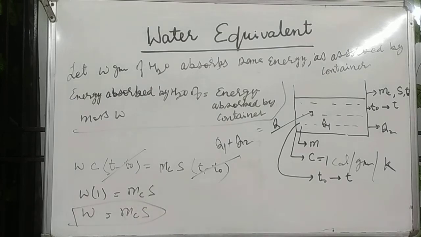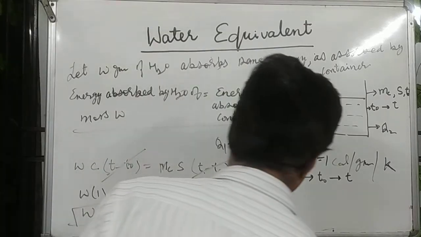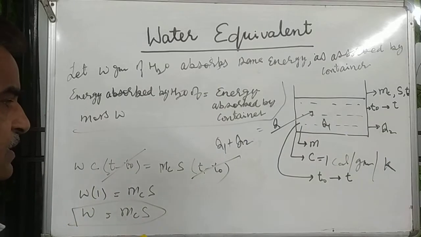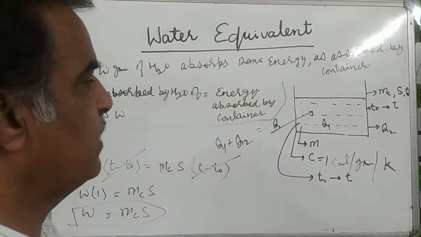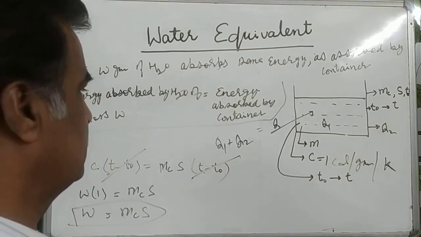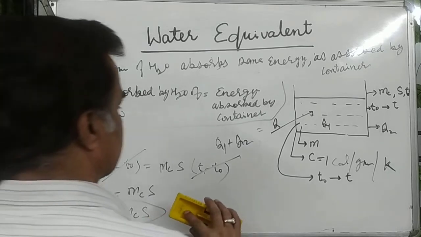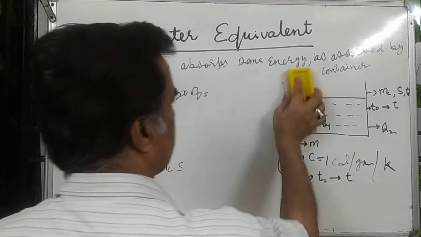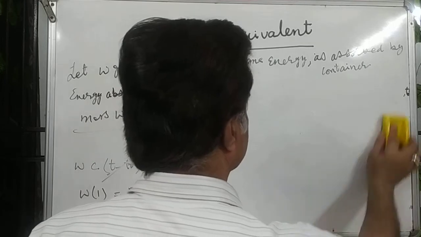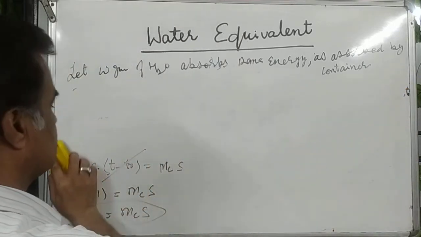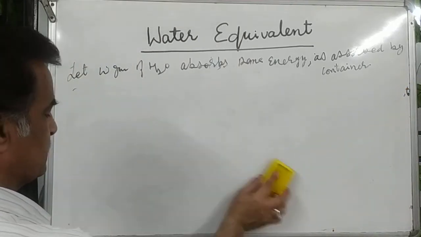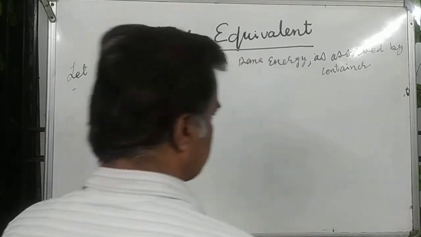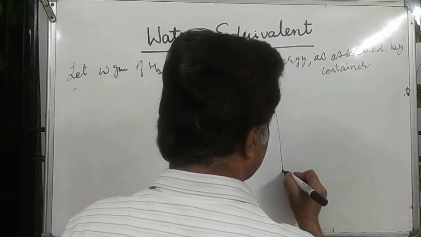I am taking an example for this. Please clear it; in case you have any doubt, you must clear it. Example: suppose this is a container.